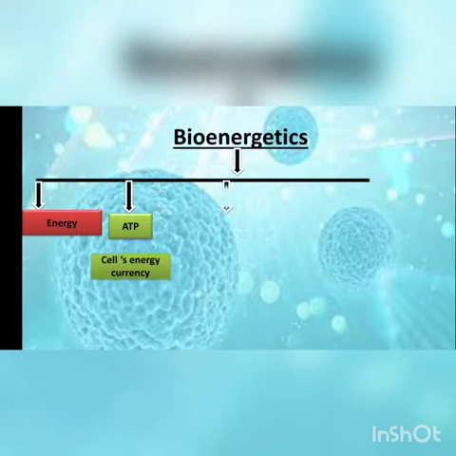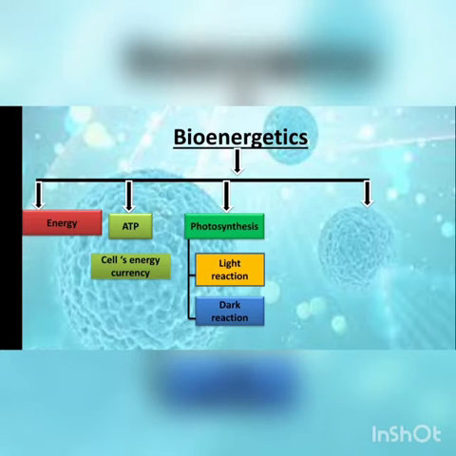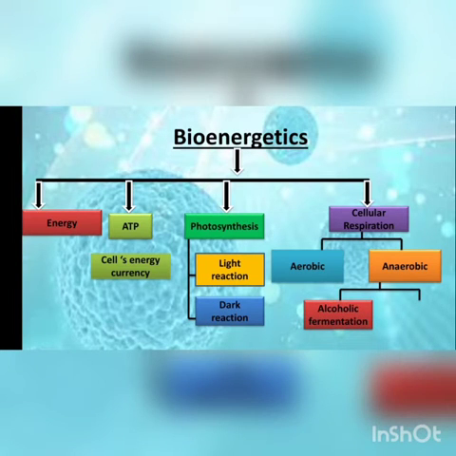Next, we will study photosynthesis and its main phases. First phase is light reaction and second phase is dark reactions. Then in this video we will learn about respiration, that is cellular respiration. It has two main types, aerobic respiration and anaerobic respiration. Anaerobic respiration is further divided into two main types, alcoholic fermentation and lactic acid fermentation.